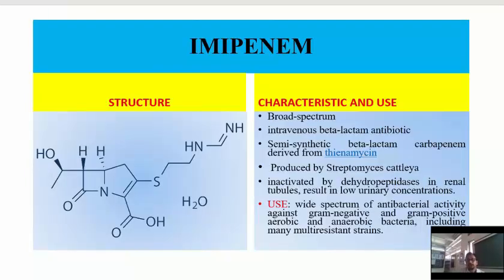First example is imipenem. The structure is shown. Its characteristics are broad spectrum. It can be given intravenously, and it is a semi-synthetic beta-lactam carbapenem derived from thienamycin. It is produced from Streptomyces cattleya, and is used as an antibacterial against gram-negative and gram-positive aerobic and anaerobic bacteria, including many multi-resistant strains.